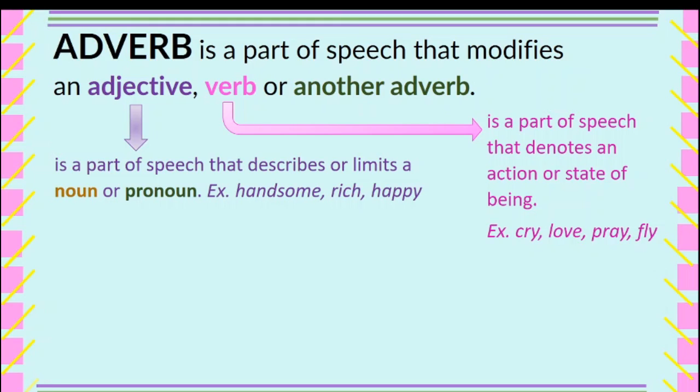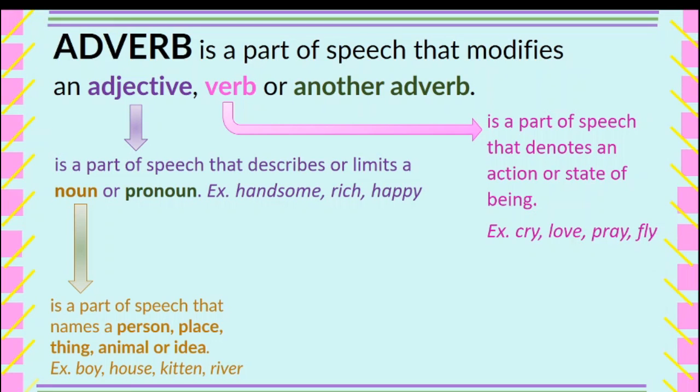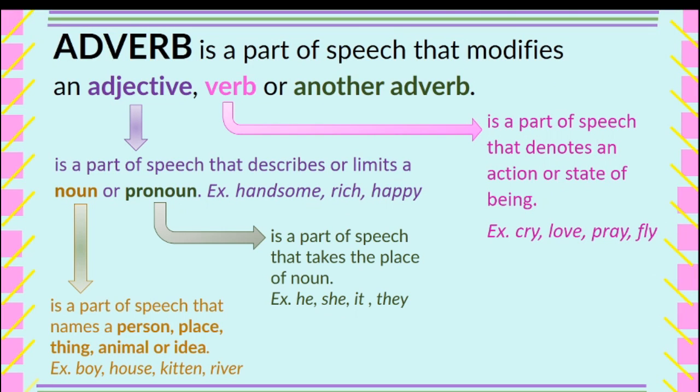Under the definition of adjective, we have the words noun and pronoun. Noun is a part of speech that names a person, place, thing, animal, or idea. Example, boy, house, kitten, river. And pronoun is a part of speech that takes the place of noun. Example, he, she, it, they.